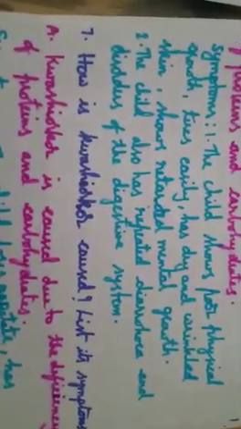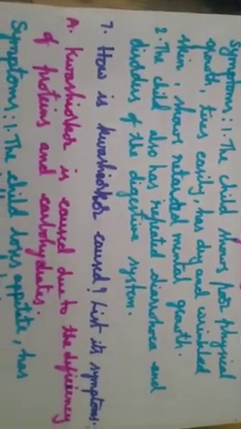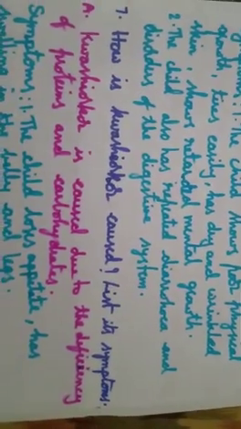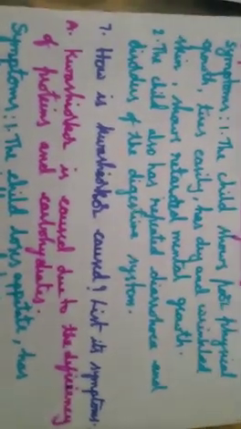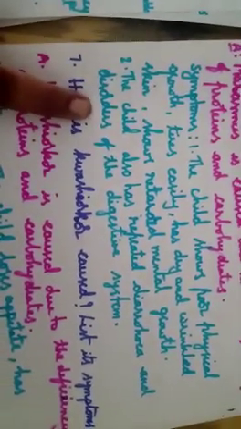The next one is the child also has repeated diarrhea and disorders of the digestive system. Along with all these symptoms, they would get affected with diarrhea, and they have disorders of the digestive system also. Understood? The next one, kwashiorkor.